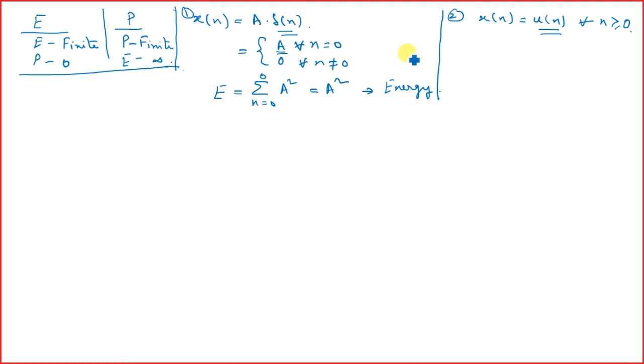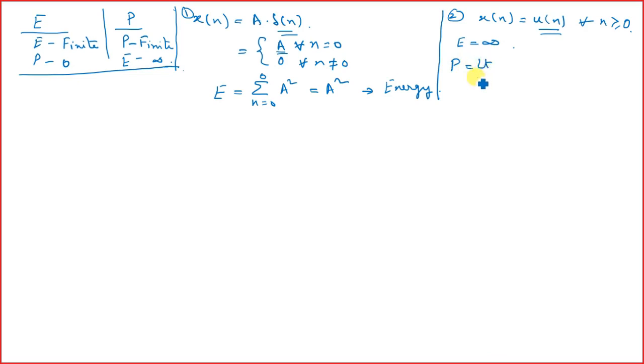Its energy would be infinite because our signal continues. It is not dying down. If it had been dying down, then it would have a finite energy, but it is not. So hence our energy would be infinite in this case. Now let's calculate the power.